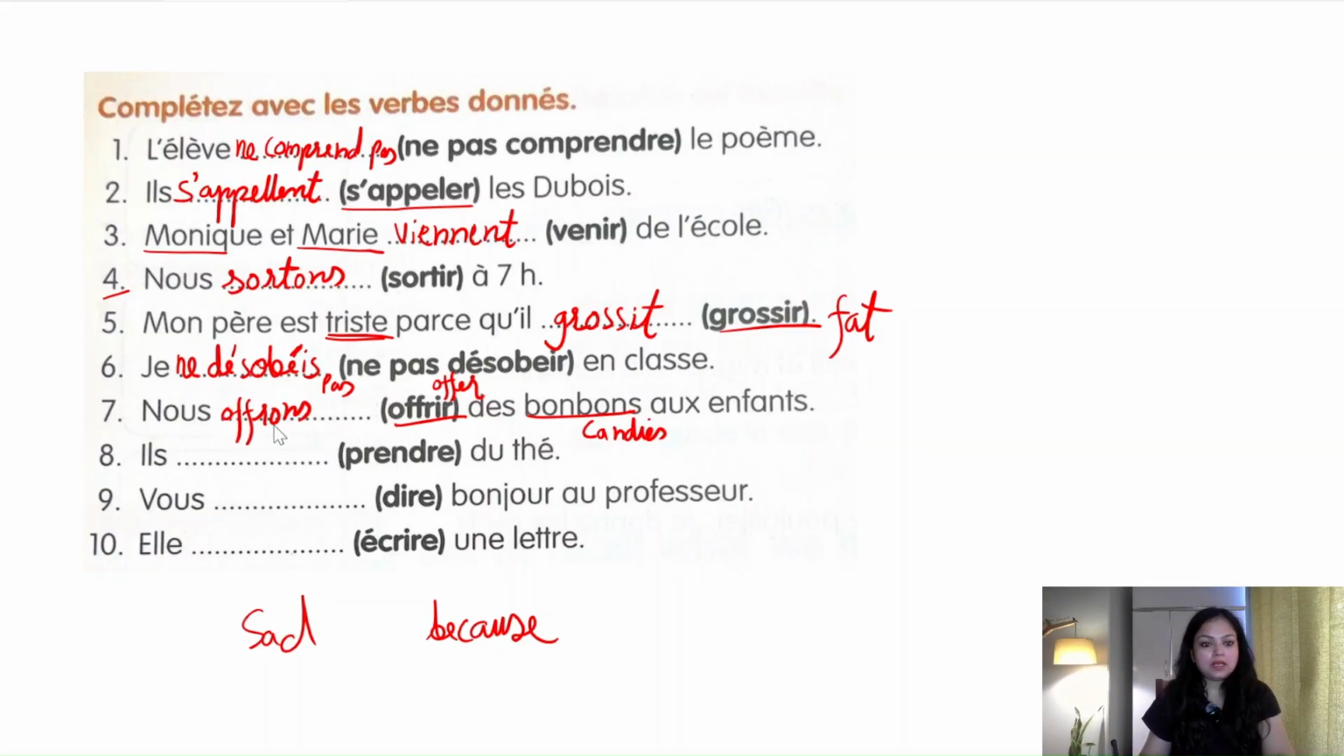Okay. Okay, now eighth is il. In brackets it is prendre, which is to take. Du thé, thé is tea. Okay. So with il, which is your third person plural, it will be prennent. Ils prennent du thé. They are having tea. They are having tea. Okay.